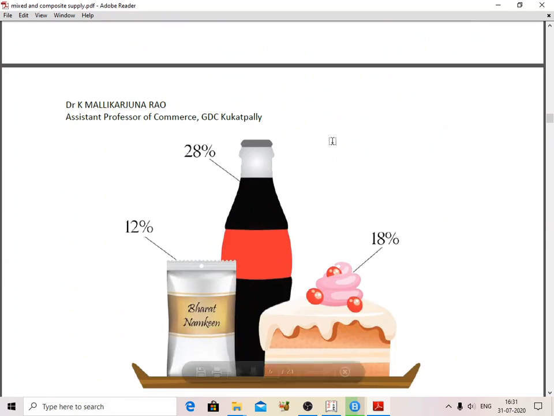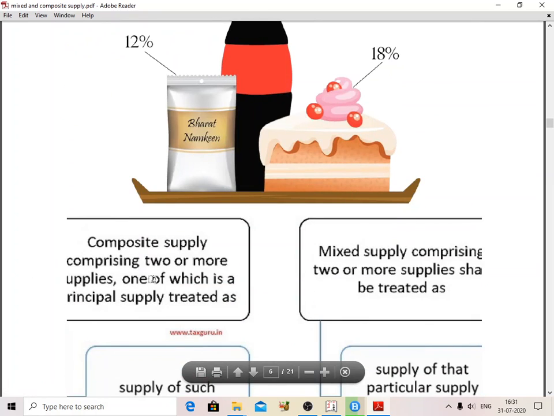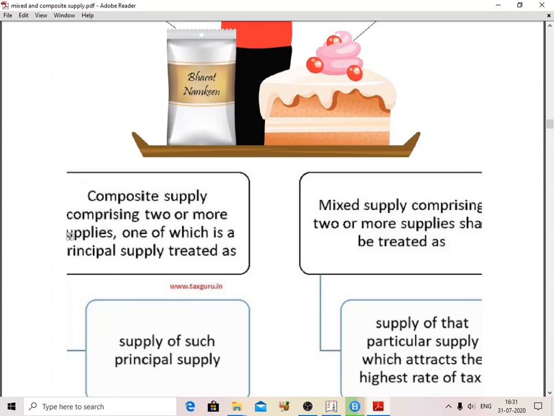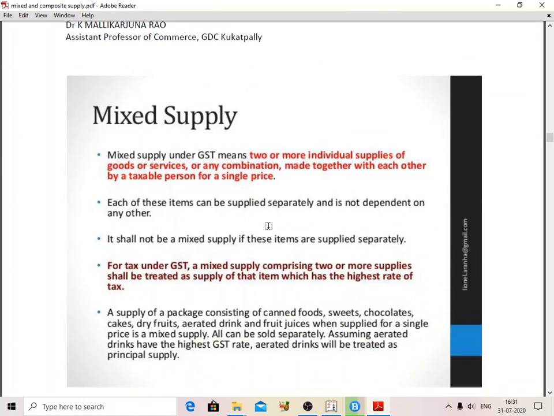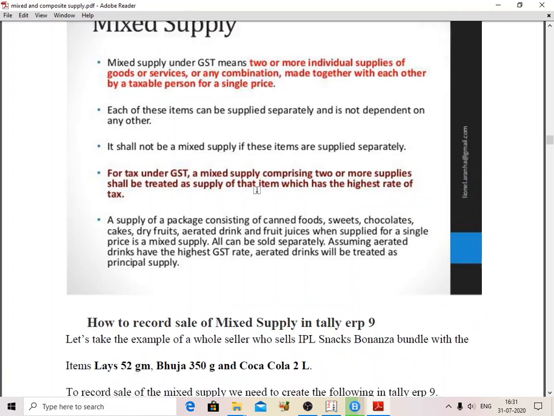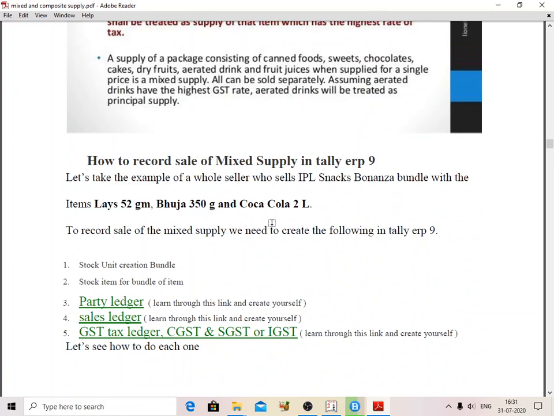I will show you one more thing here. This is also one of 28%, 18%, 12%. So a composite supply combines two or more supplies, one of which is a principal supply, and it is treated accordingly, while a mixed supply is a combination of two or more individual supplies together. This is the basic difference. Now how will these transactions be posted in Tally ERP9? I will show you how these transactions are recorded in Tally ERP9.